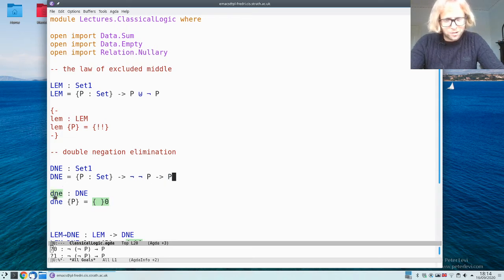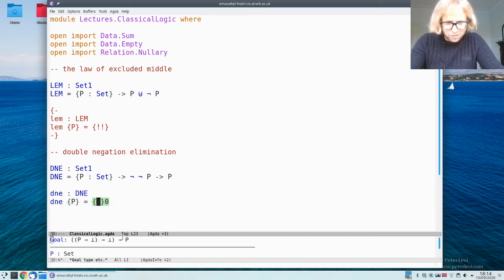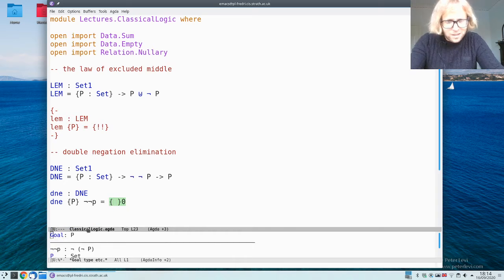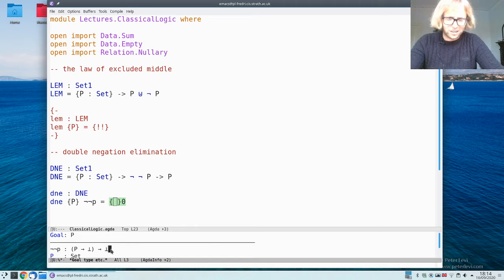And again, if you try to prove this, then here we're trying to prove an implication. So we can introduce some evidence for not not P. And now we have to produce a P. And we have some information now, right? But the problem is that we have to make a P. And if we look more closely, we only have a way of producing something in the empty type, right? So okay, if we could do this, then we could produce anything.